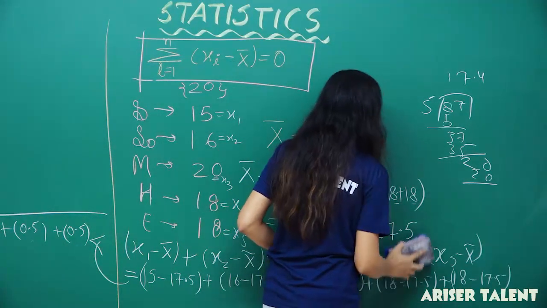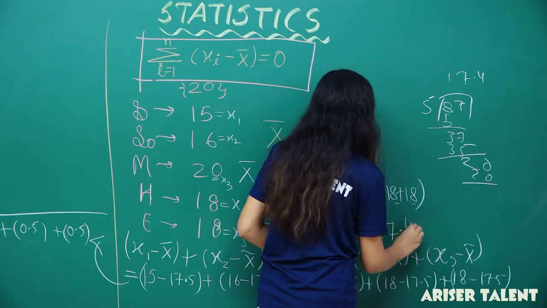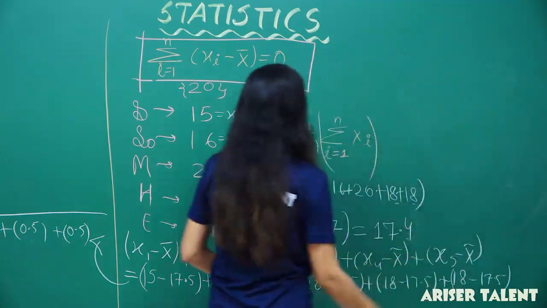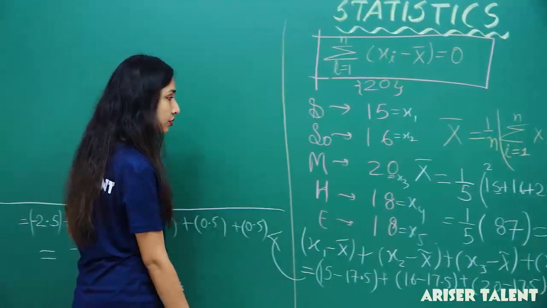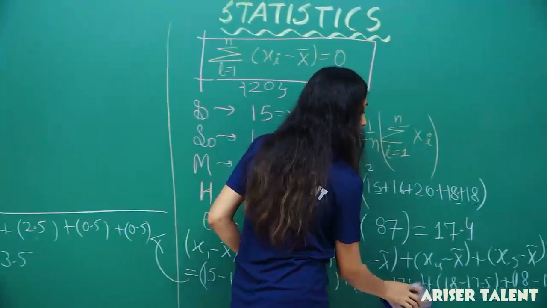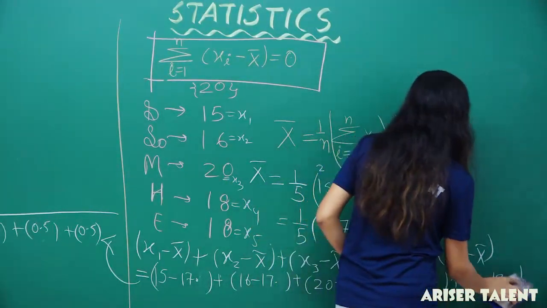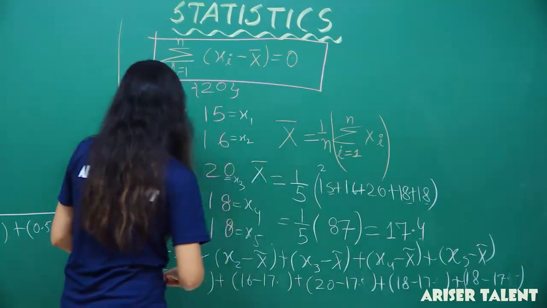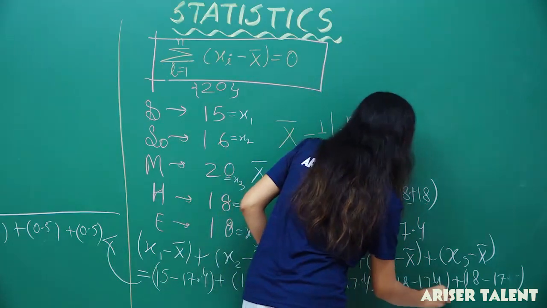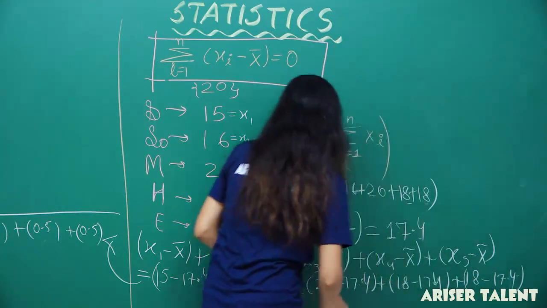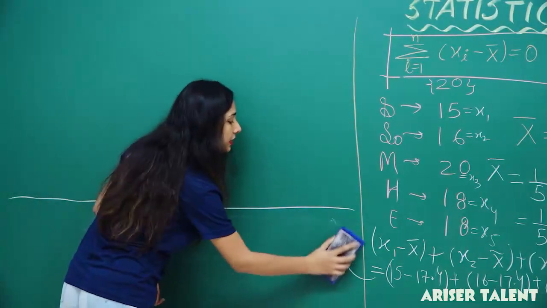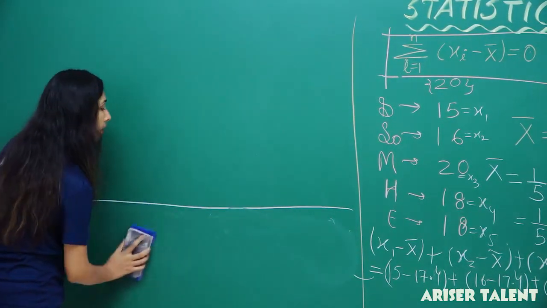So we'll correct it like 17.4. Okay students, so correct it. So our calculation will change also. You can change it here only, that will be 17.4. So just write down 17.4 here and do the calculations. There will be a change in the calculations too, okay.